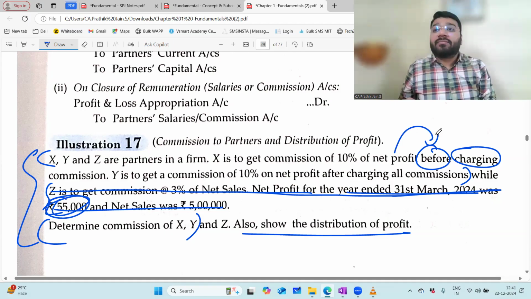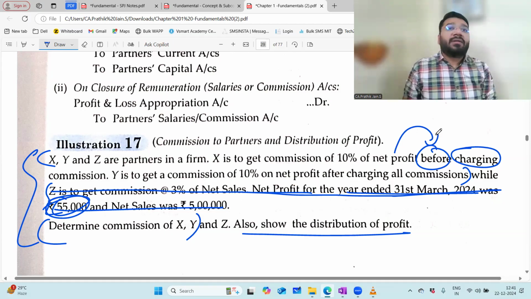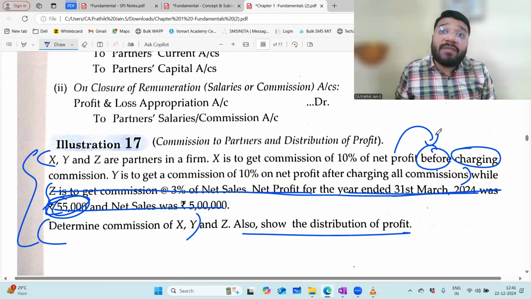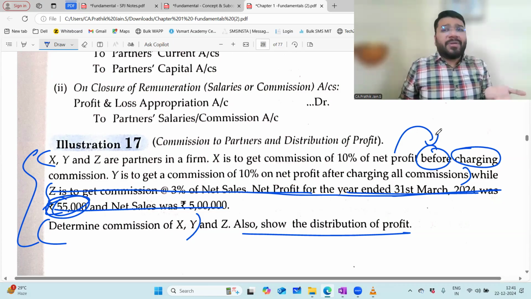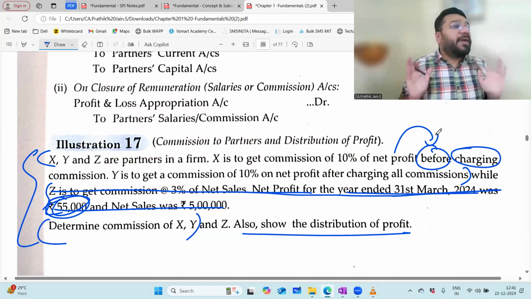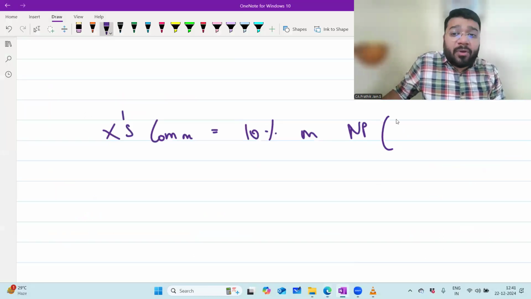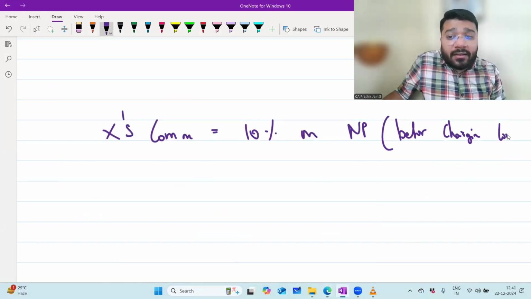Before minusing commission, here in the item of appropriation, which item is there? Only commission. There is no salary, no interest on capital, no interest on drawings. So what am I going to charge, if at all I charge? Only commission. So if I don't charge commission, what is the net profit? 55,000. So 10% on the net profit. Which net profit? Before charging commission.